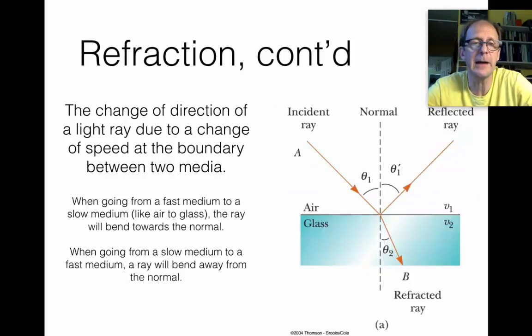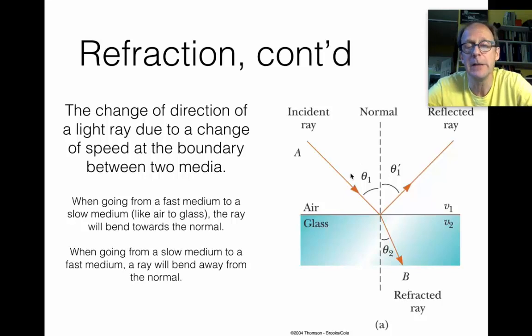Here's a static diagram showing an incident ray hitting a piece of glass. We're calling that theta 1. And when it goes into the glass, it bends so that theta 2, the angle from the normal inside the glass, is less than theta 1.